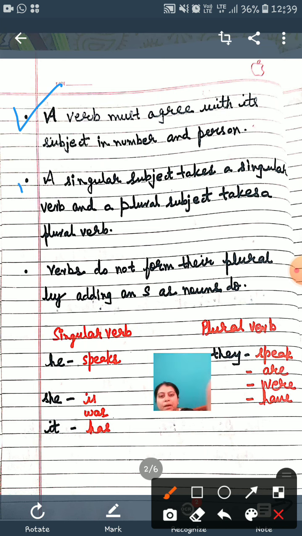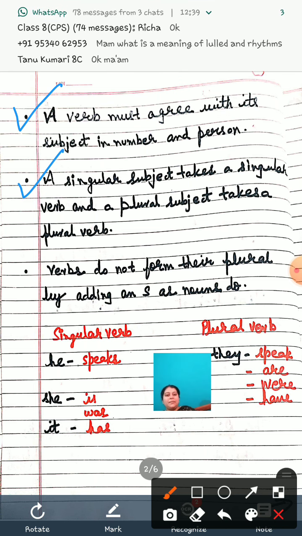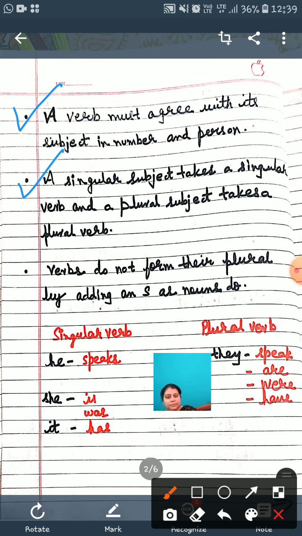Look at the second one. A singular subject takes a singular verb and a plural subject takes a plural verb. I told you many times, right? Now look at the third one, students.